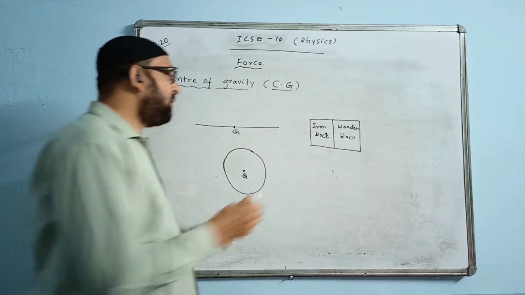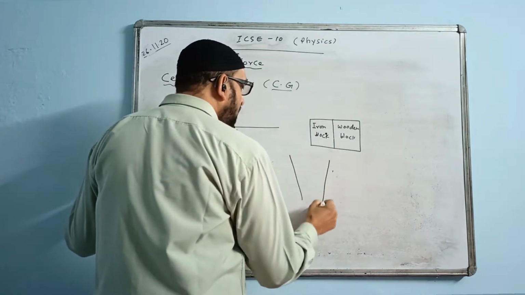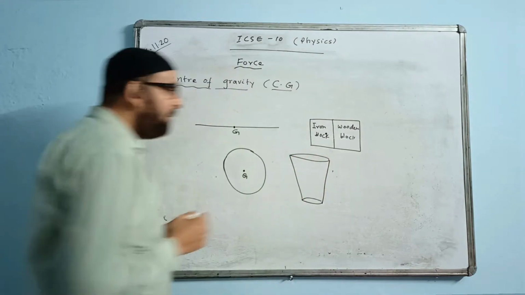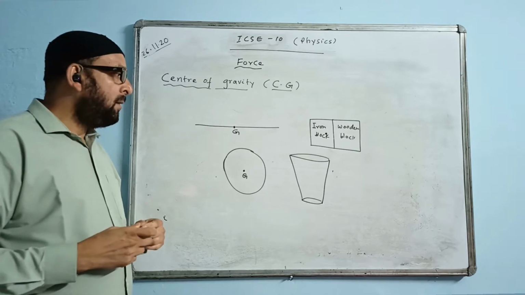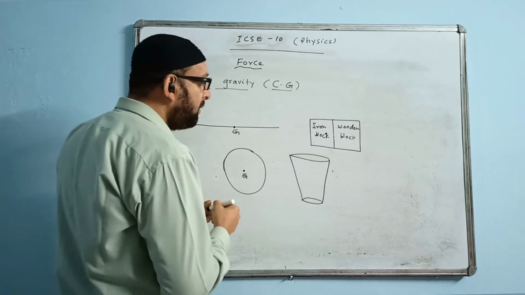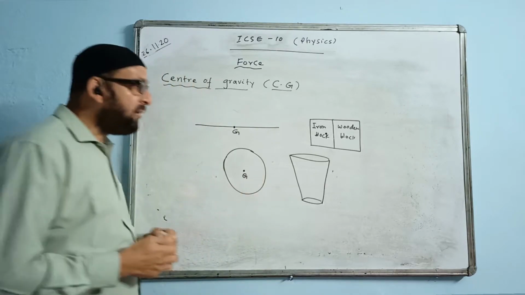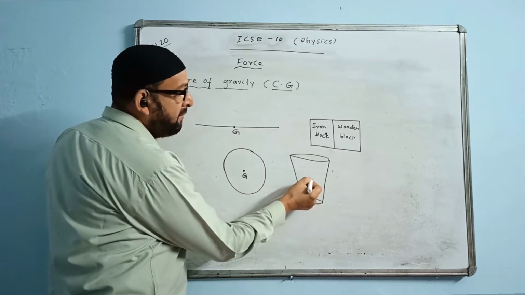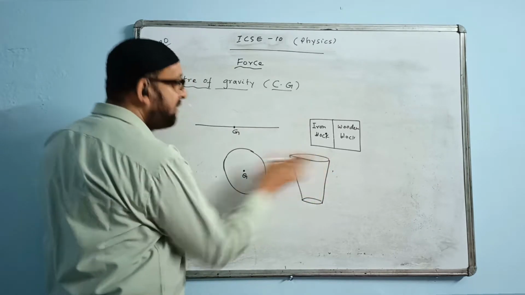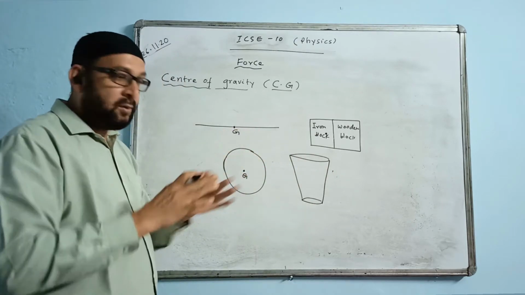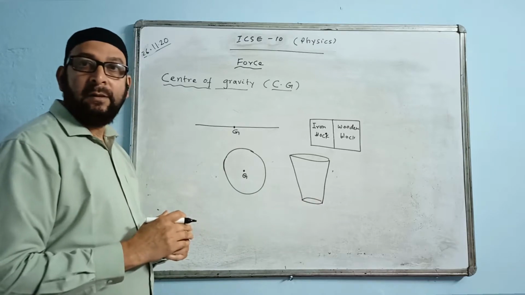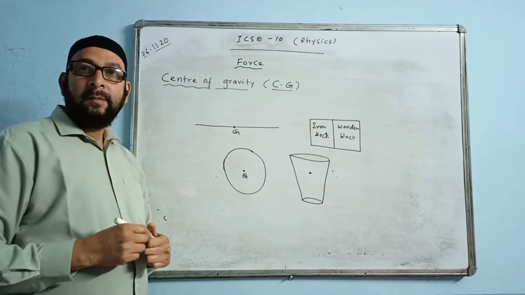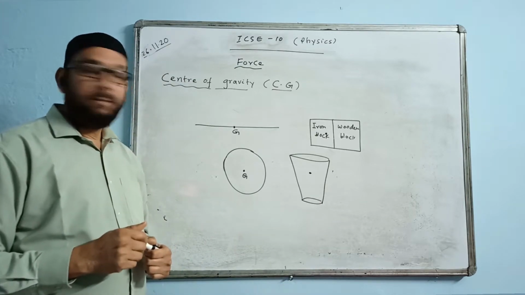Can you guess? Suppose we are having a bucket. Where will the center of gravity of this bucket be situated? Can you guess which side it will be situated? Will it be exactly midway? The answer is no, because this side is heavier, having greater mass because it is bigger, and this side is smaller, thinner. So it will be somewhere here, on this side. It will not be exactly midway.